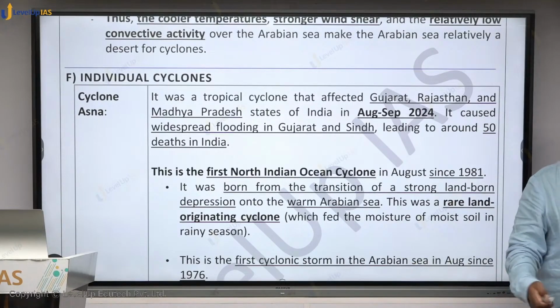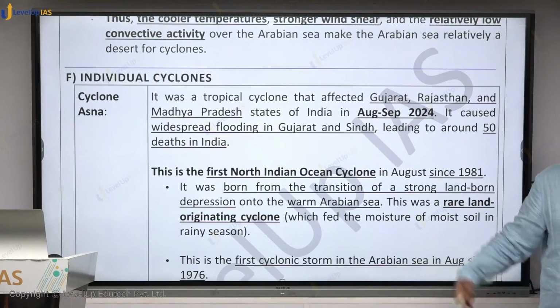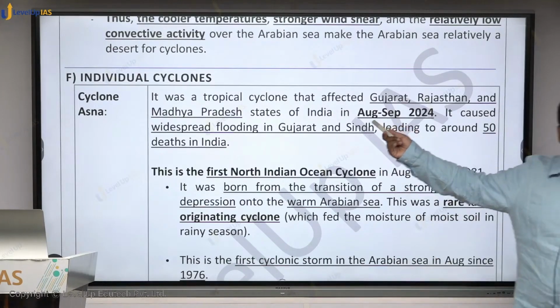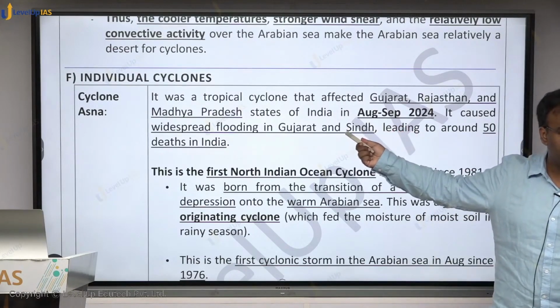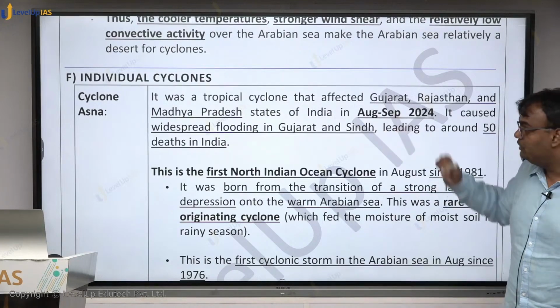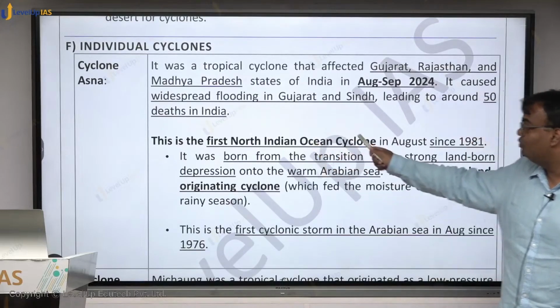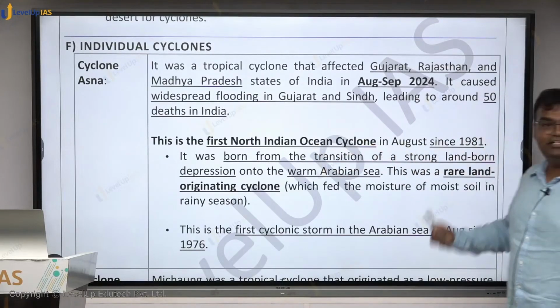Why are we covering cyclones? It was in the news, so we are covering it. We're covering it because in a current affairs program we cover something when it was in the news. In August-September beginning this cyclone is there, but note how rare it is. This is the first North Indian Ocean cyclone in August since 1981.